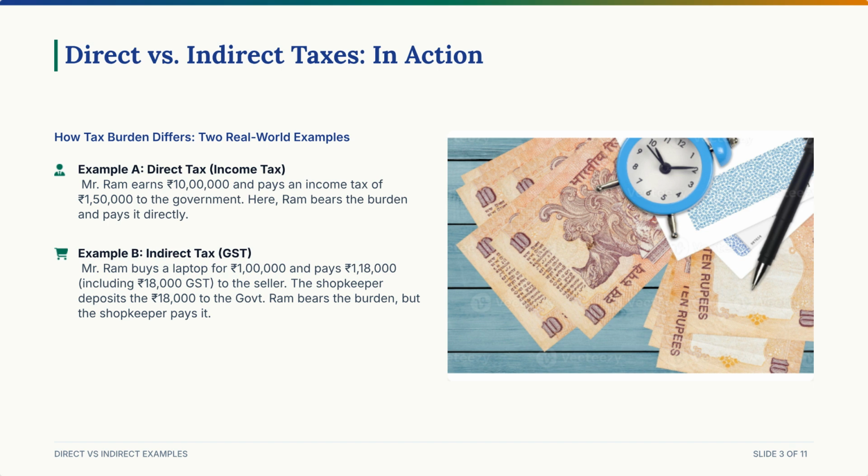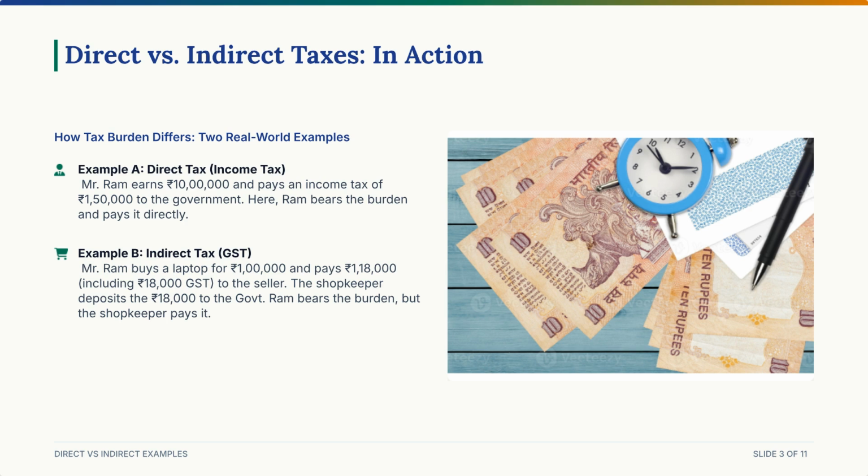Story number 2. Now Mr. Ram decides to celebrate his hard work and goes to an electronics store to buy a brand new laptop worth 100,000 rupees. But wait, the shopkeeper adds an 18% GST onto the bill, making it 118,000. Mr. Ram hands over 118,000 to the shopkeeper and walks away with his laptop. Now think closely. Does the shopkeeper keep that extra 18,000 rupees? Absolutely not. He acts as a middleman and deposits that 18,000 rupees into the government's account.